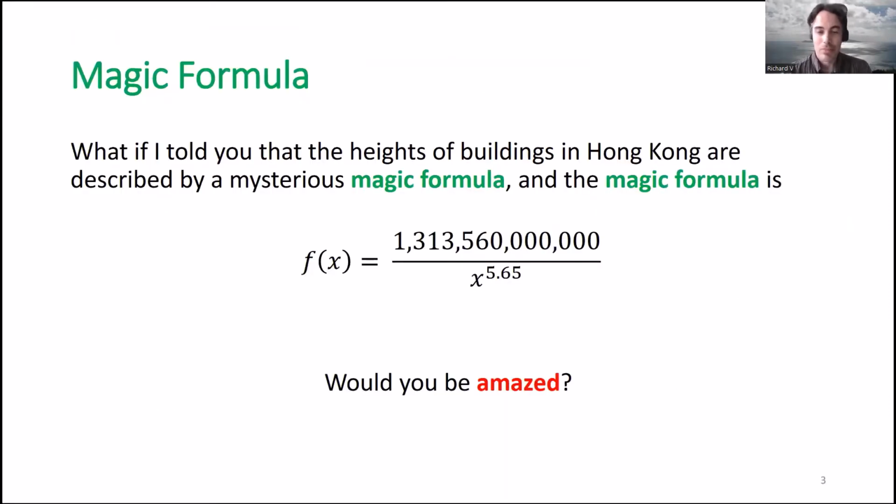And in this case, the mathematics is this magic formula here. So what if I told you that the heights of buildings in Hong Kong are actually described by this mysterious magic formula? And the magic formula is something involving x: 1,313,560 million divided by x to the power 5.65. Would you be amazed? Well, not yet, probably, because I haven't told you what this formula actually has to do with the height of buildings and how it should be interpreted.